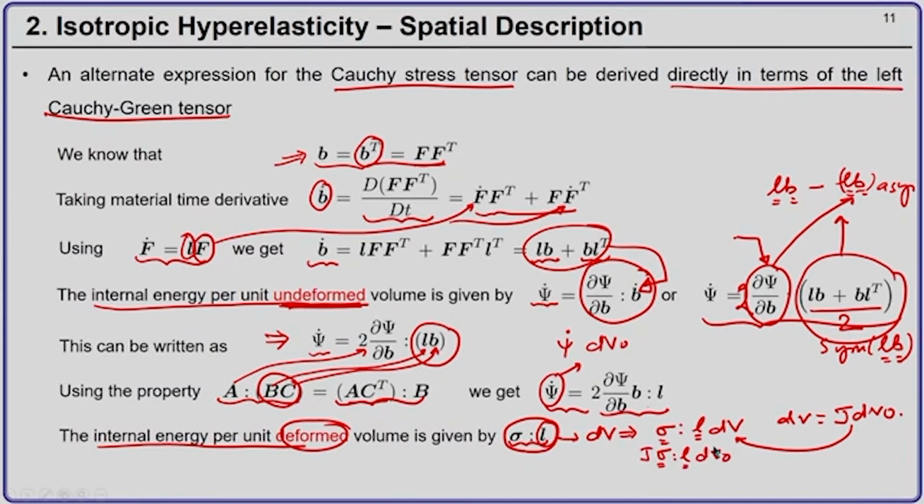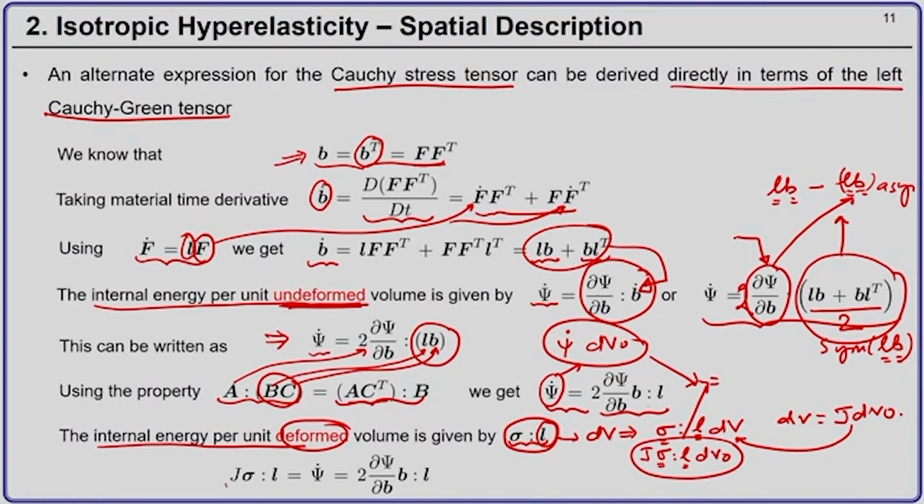So, the internal energy, whether you express it in the undeformed or the deformed configuration, is the same. Therefore, I can equate these two terms because they represent the same energy.